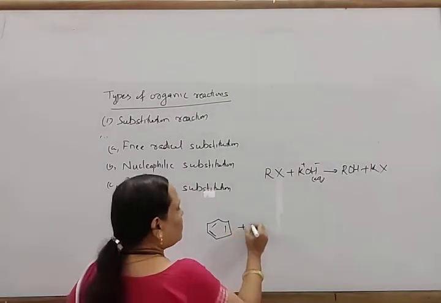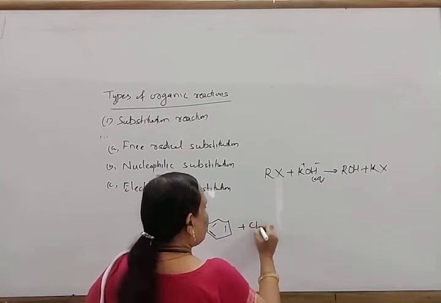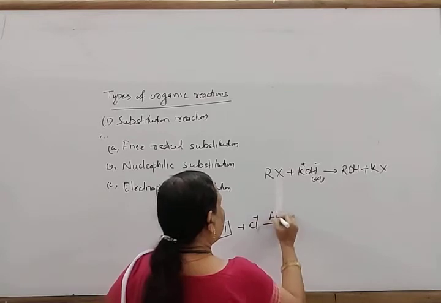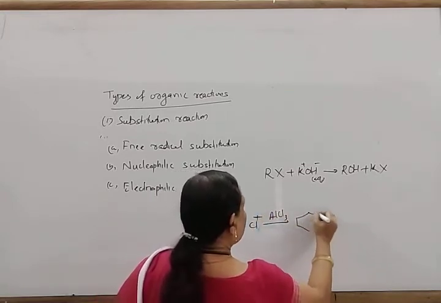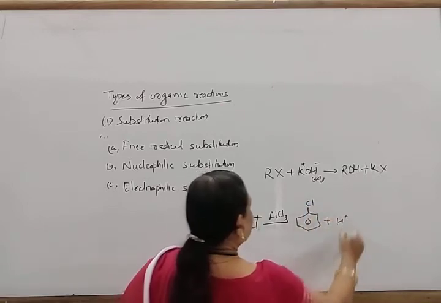When benzene reacts with an electrophile, that is Cl plus in presence of AlCl3, it gives rise to chlorobenzene plus H plus.